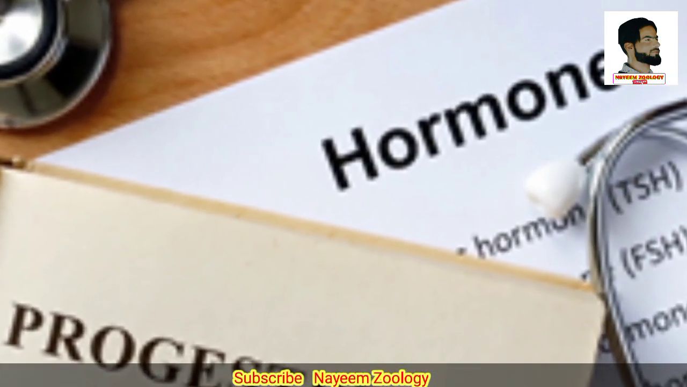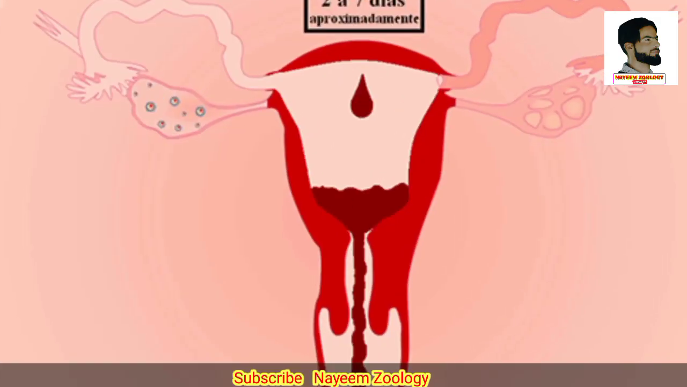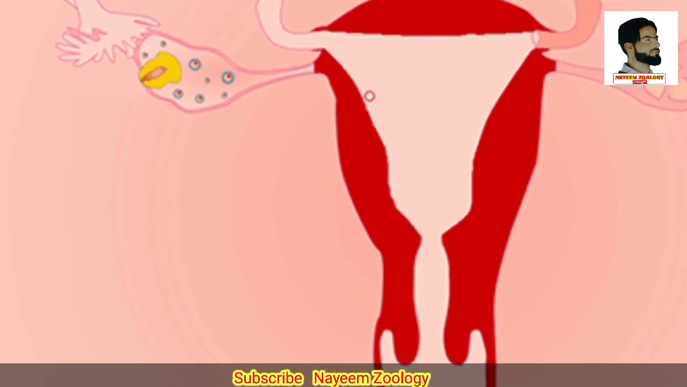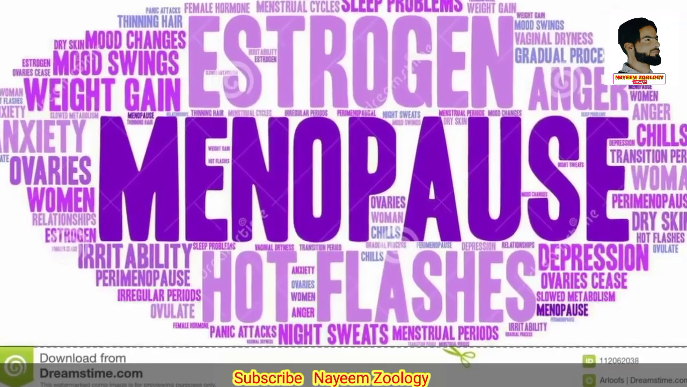Progesterone maintains the endometrial lining of the uterus if fertilization occurs. If not, then the lining of the uterus wall starts to degenerate. In this way, the cycle goes on till the menopause of a woman.